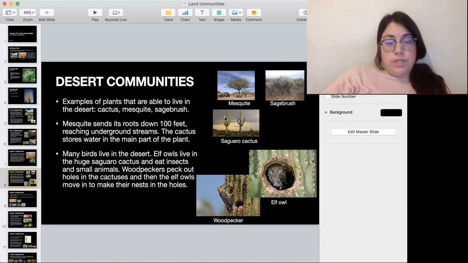And then many birds live in the desert. Here's an example of a bird that lives in the desert. It's an elf owl, okay. It's really cute, and they live in little holes in saguaro cactus, and they eat insects and small animals. But the ones that make the holes are these birds, the woodpeckers. They peck out the holes, and then the elf owl moves into the holes and makes a nest.